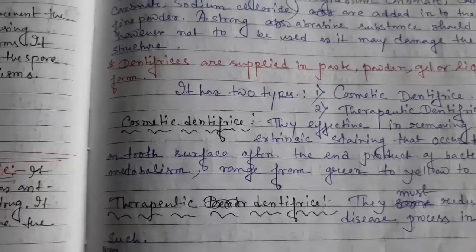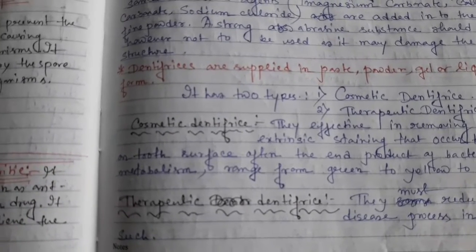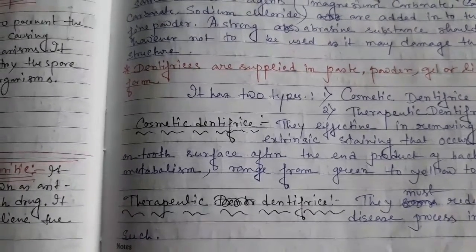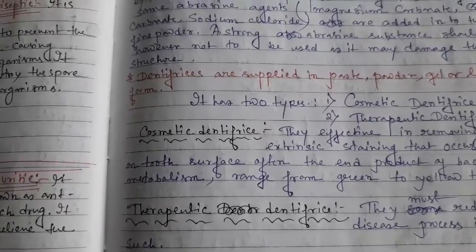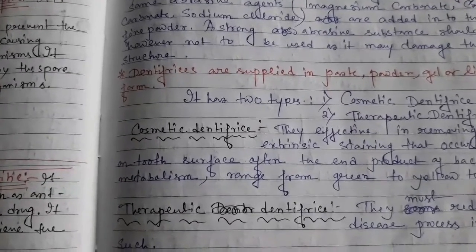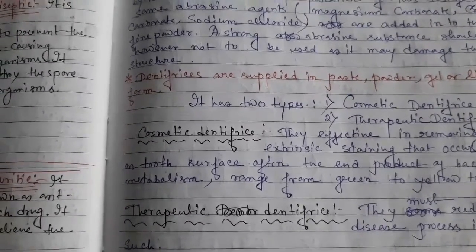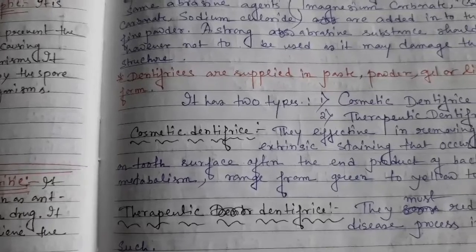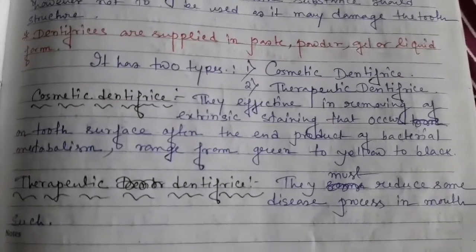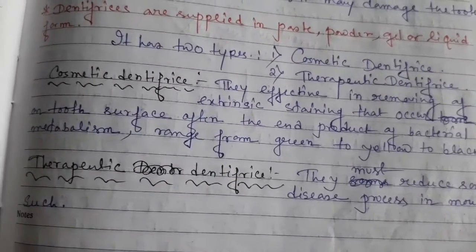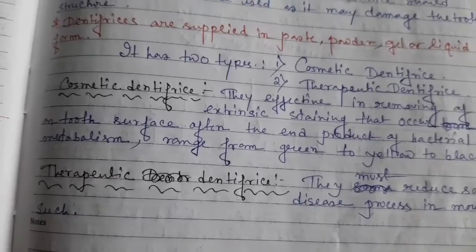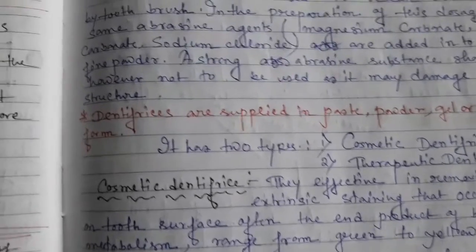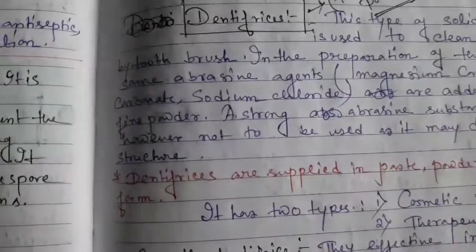Staining means a type of spot created on our teeth. At that time cosmetic dentifrices are used to prevent or remove the staining. And therapeutic dentifrices are used to prevent teeth infection or teeth disease. Okay, so this is the dentifrices.